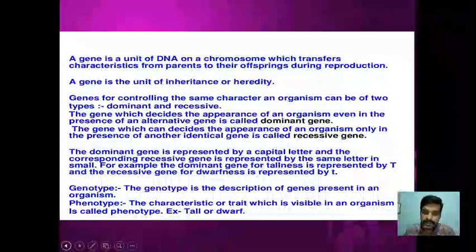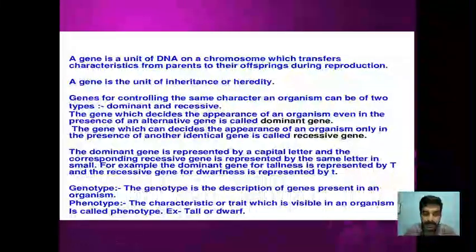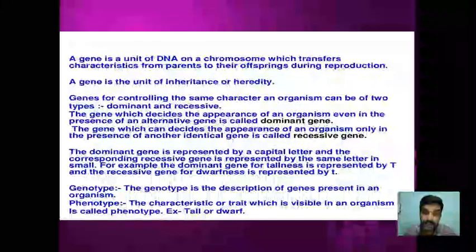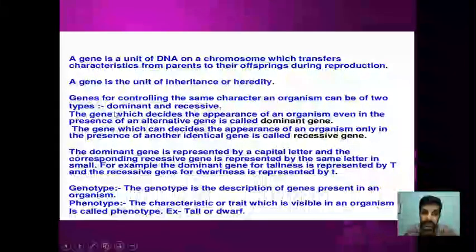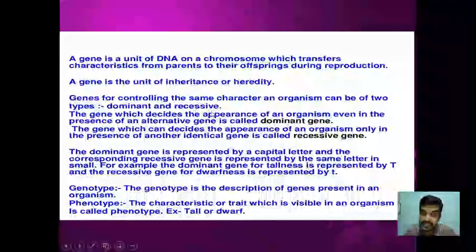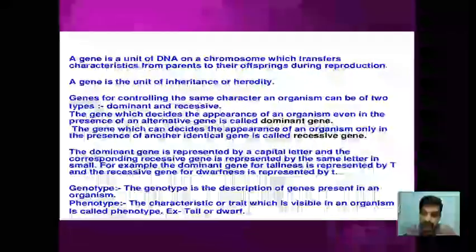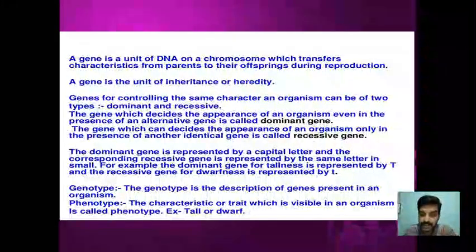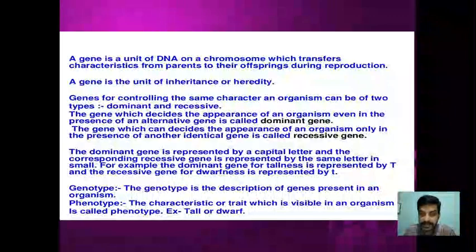Genes controlling the same character of an organism will be of two types, right? When Mendel, whom we are going to discuss a bit later, crossed the pea plants and observed, one of the alleles may be dominant. Dominant means that particular allele will express its trait and the other will not be expressed. That is what is called the recessive allele. So alleles are different forms of a gene. They may be exactly similar. If they are exactly similar, we call them homozygous alleles, similar alleles.